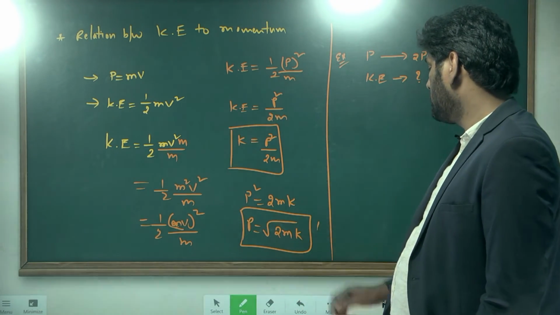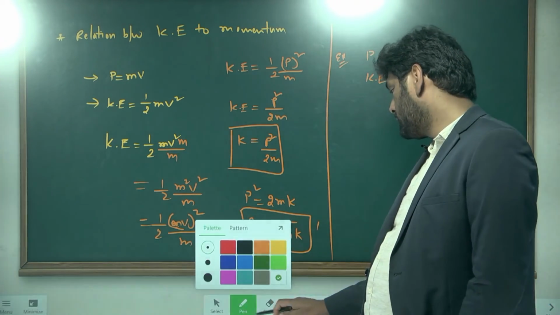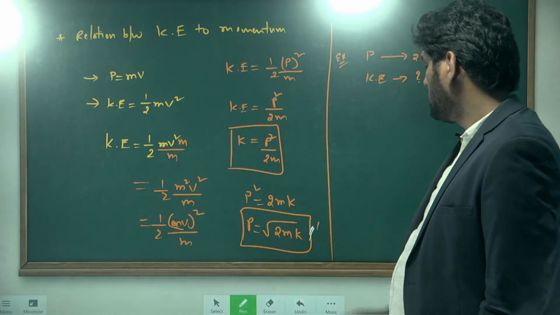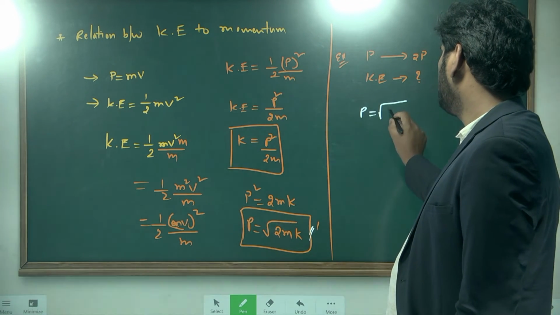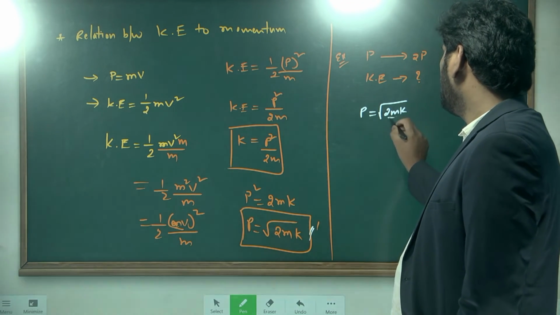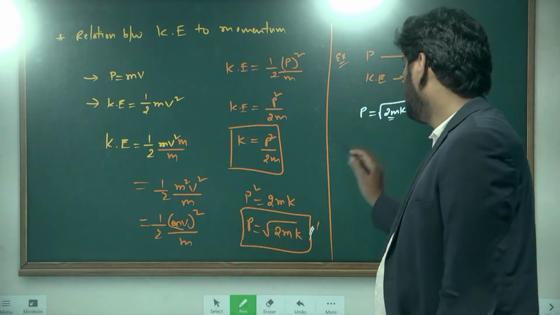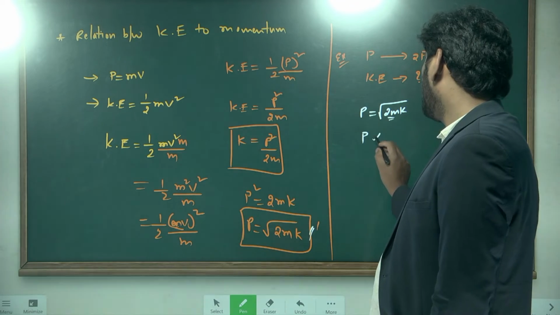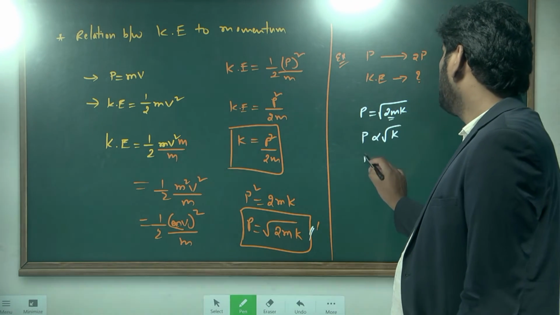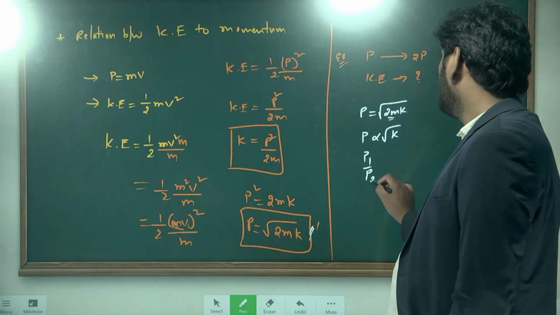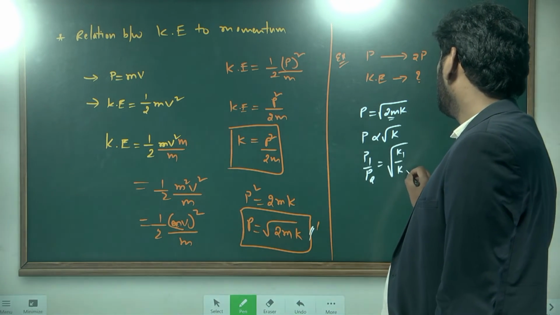If you observe this equation, P is equal to under root of 2mK. Here m is the mass of the body. If you take mass of the body as a constant, momentum is directly proportional to root K. Now from here, P1 by P2 is equal to root over K1 by K2.